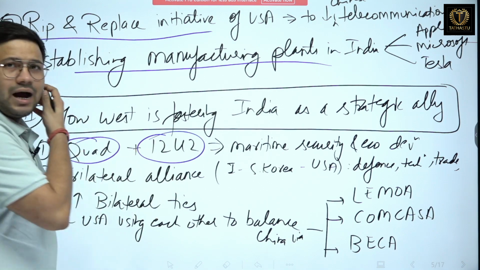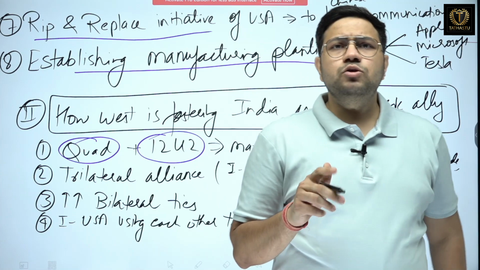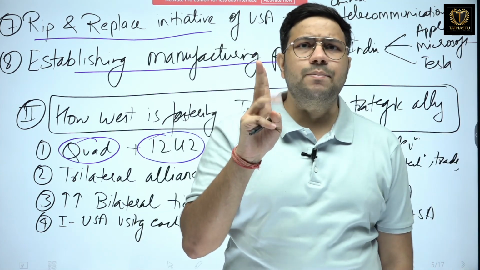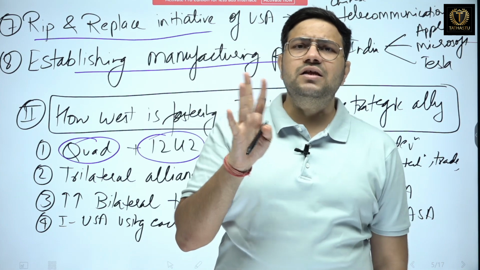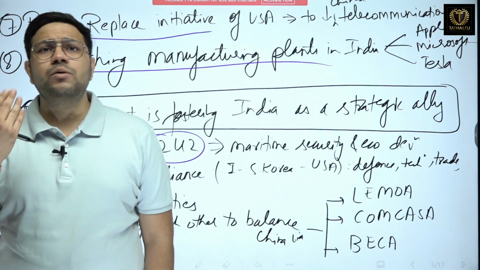There is one more, I2U2: India, Israel, USA, UAE. So these are the two organizations. Quad has 4 members: India, Japan, Australia, USA. These are the two organizations which are focusing on maritime security and economic development.